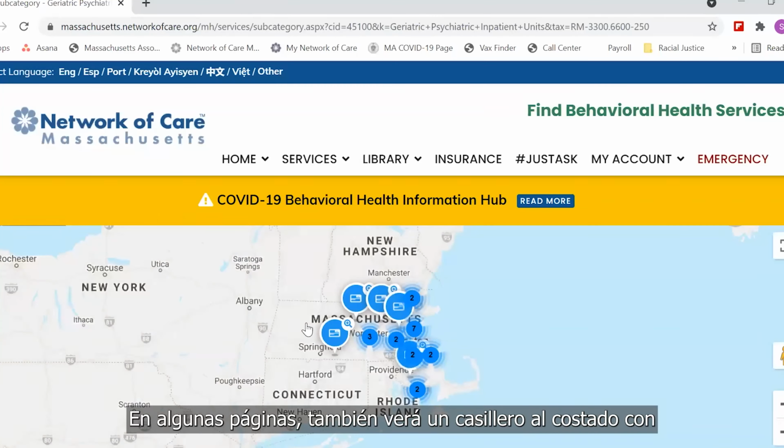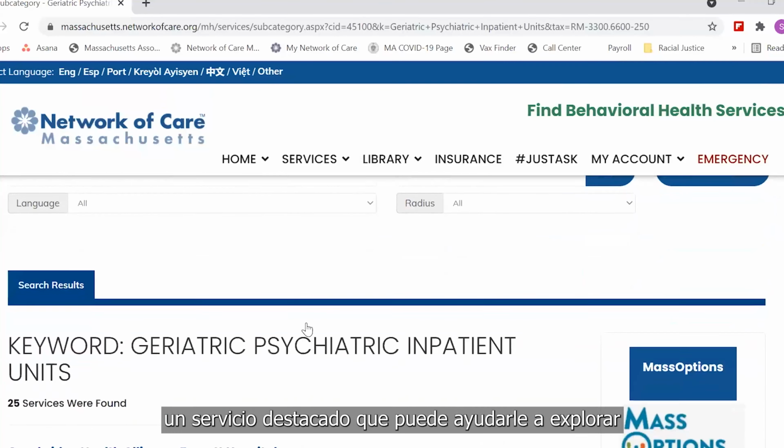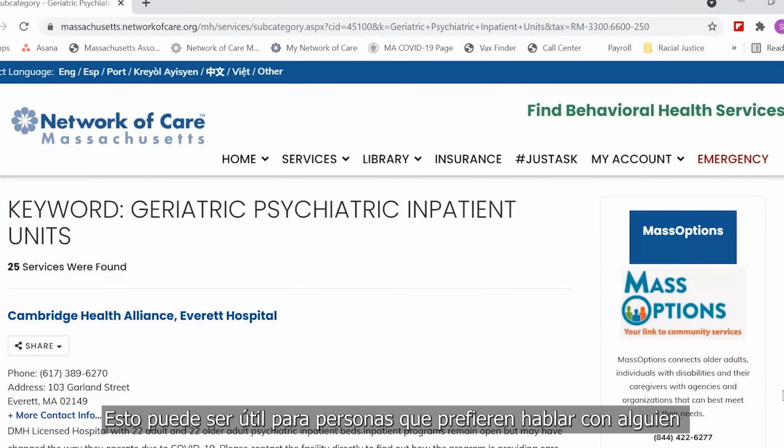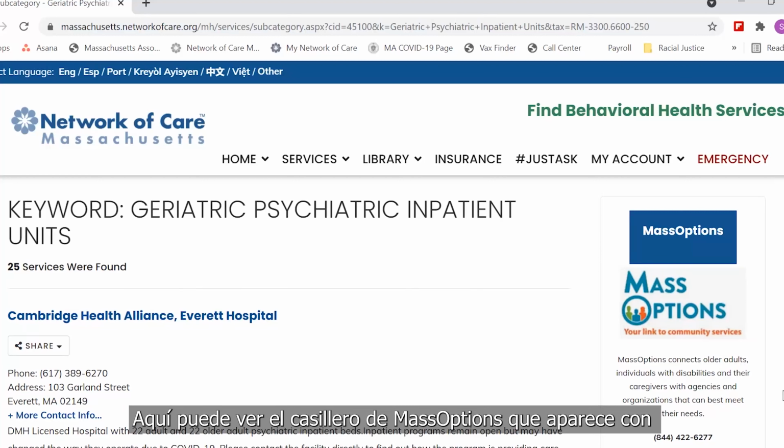On some pages, you'll also see a box on the side highlighting a service that can help you navigate to specific resources. This can be helpful for people who prefer speaking with someone on the phone rather than searching on an online database. Here you see the Mass Options box that appears with every older adult and disability listing.